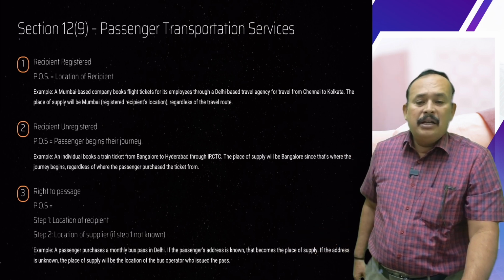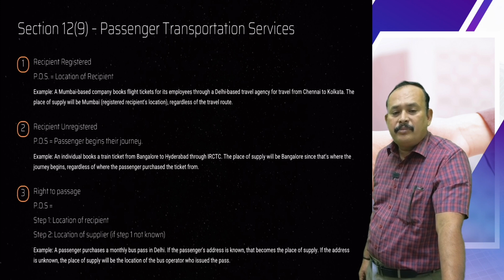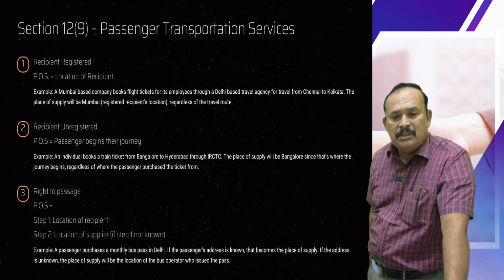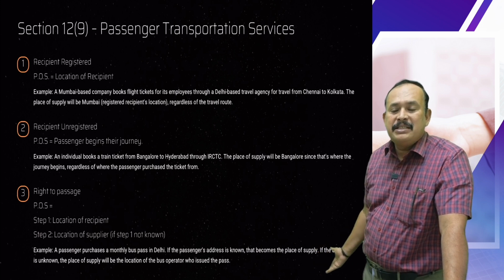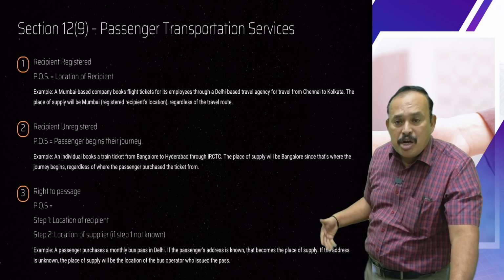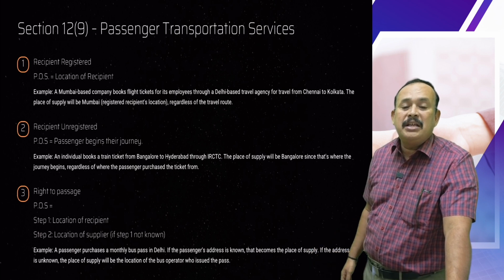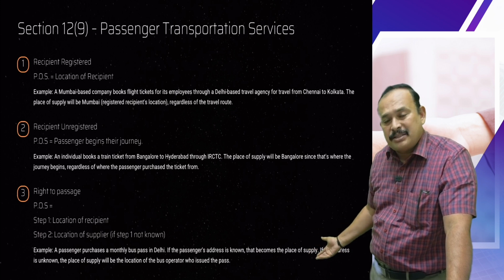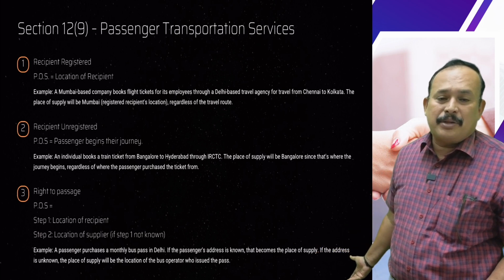Example: a passenger purchased a monthly bus pass in Delhi. If the passenger's address is known, that becomes the place of supply, which is Delhi. If the address is unknown, the place of supply will be the location of the operator who issues the pass, which is the supplier of service.